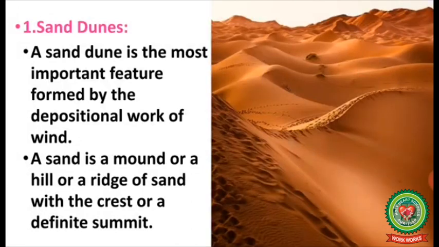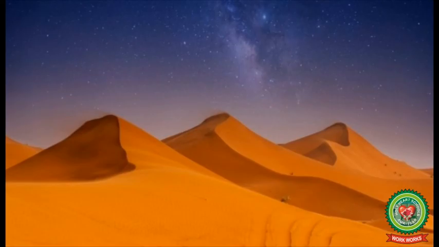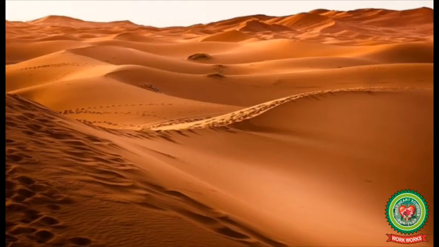Sand dunes. A sand dune is the most important feature formed by depositional work of wind. A sand dune is a mound or hill or a ridge of sand with a crest or a definite summit.